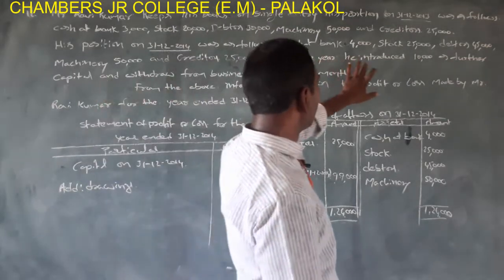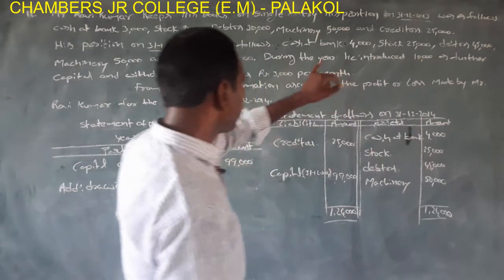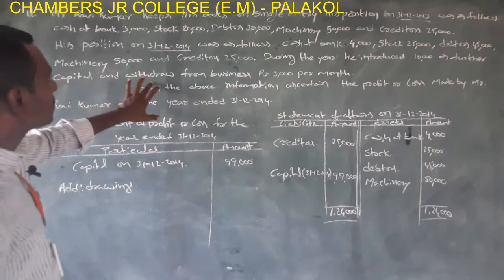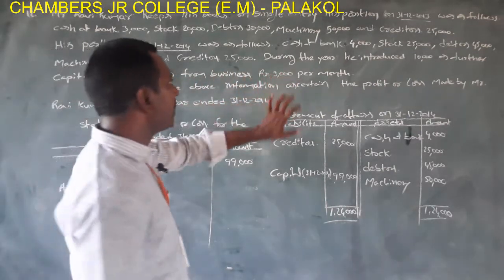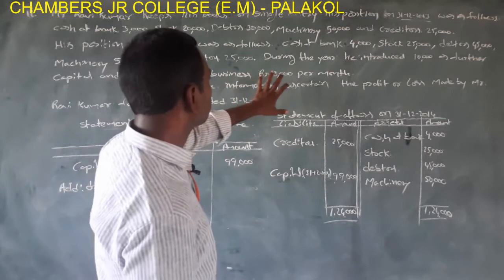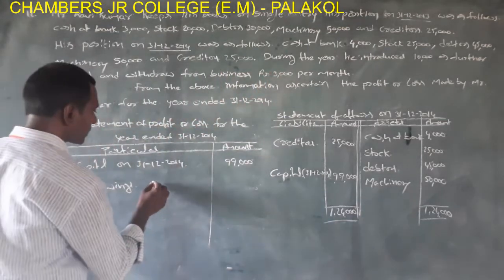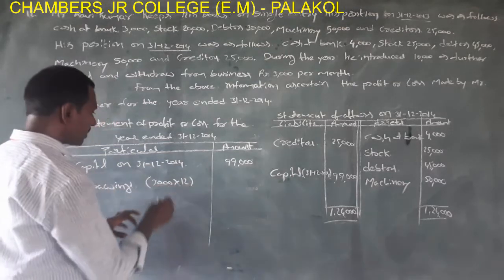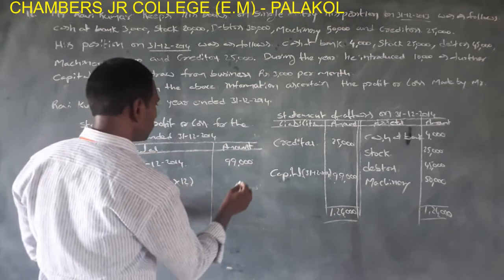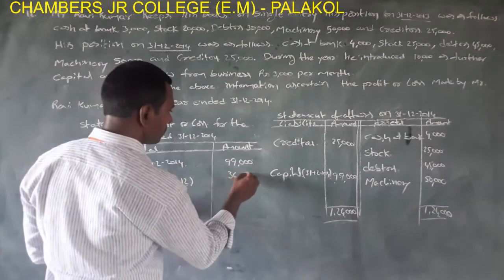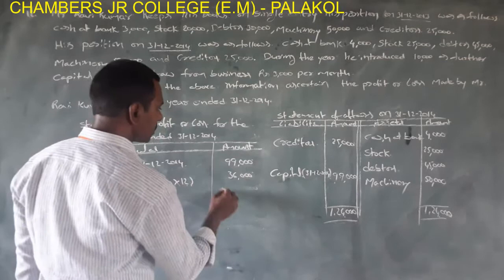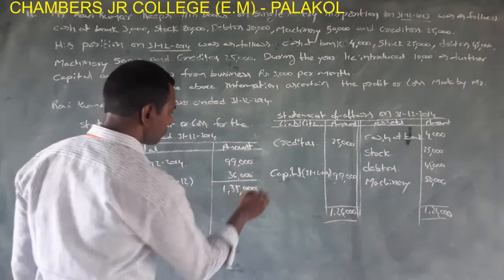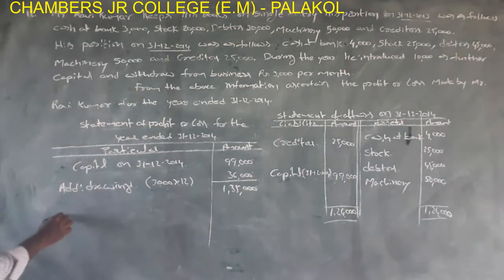See this. During the year he introduced 10,000 as further capital. Further capital means additional capital, and withdrew from business 3,000 per month. This is drawings. Drawings 3,000 per month, yearly 3,000 into 12, 36,000. Total 1,35,000.